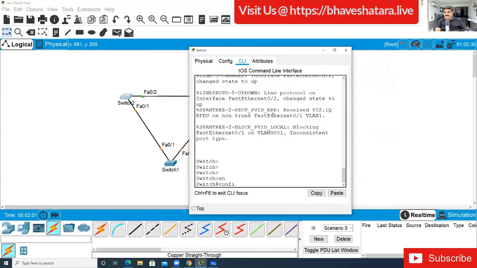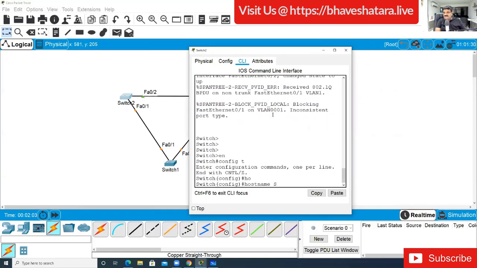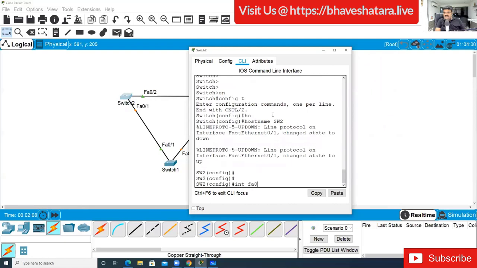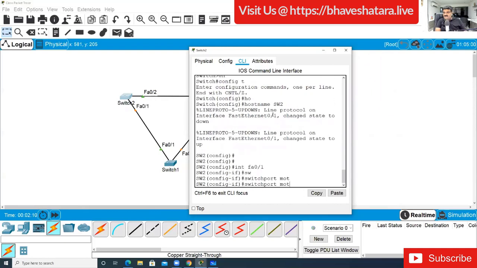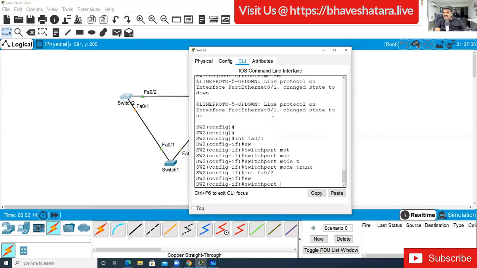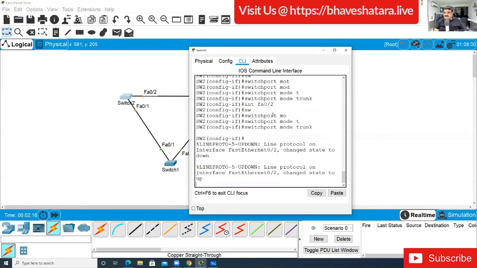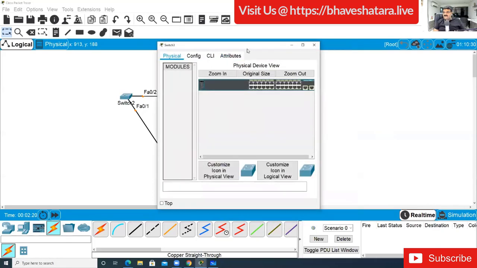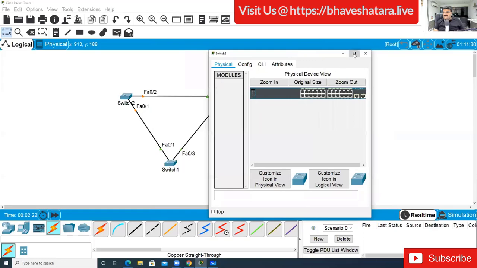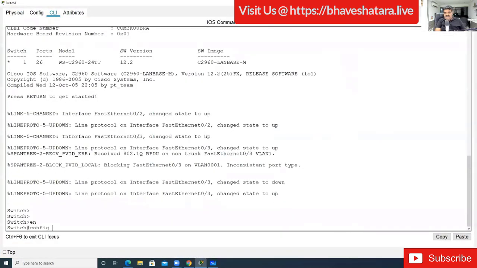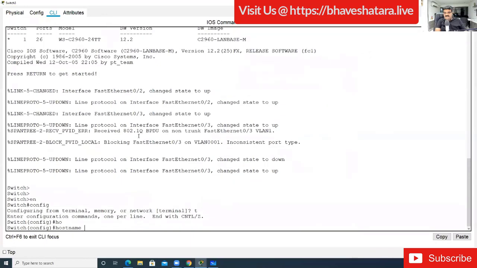Enable, config t, hostname switch2. Now I'm going to configure interface FastEthernet 0/1, switchport mode trunk, interface FastEthernet 0/2, switchport mode trunk, right? So it is trunk now. Now I'm going to configure switch 3 with FastEthernet 0/2 and 3. Enable, config t, hostname switch3.